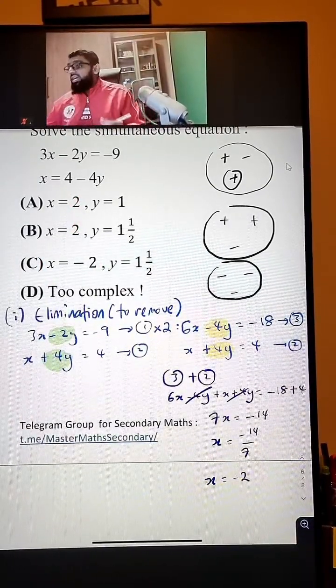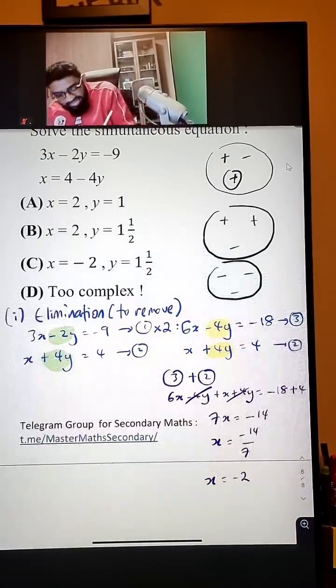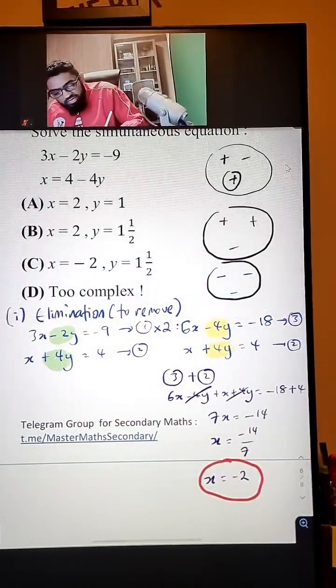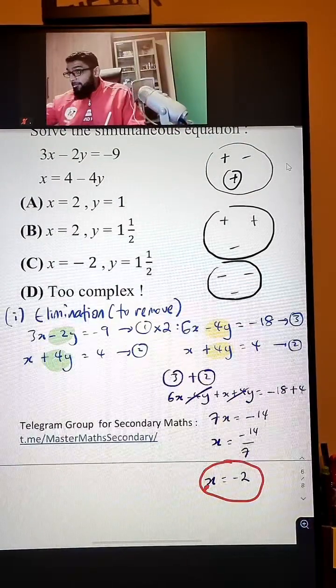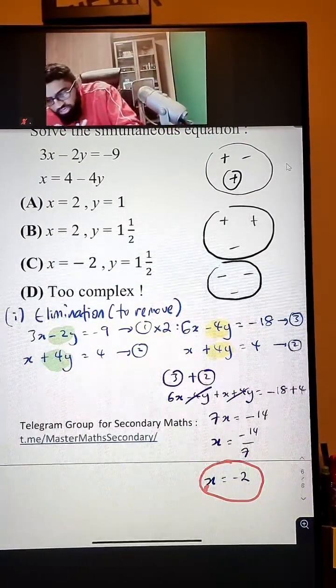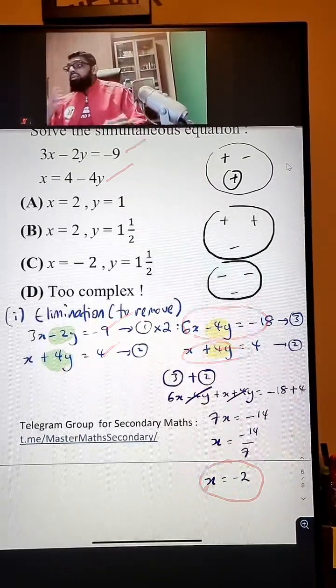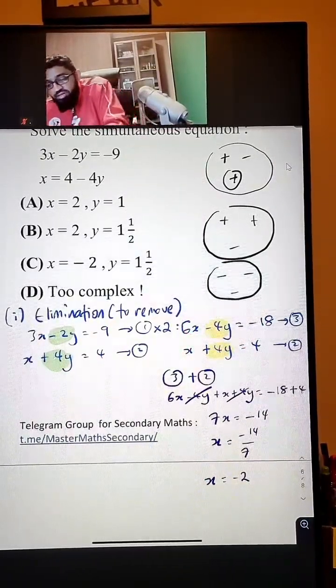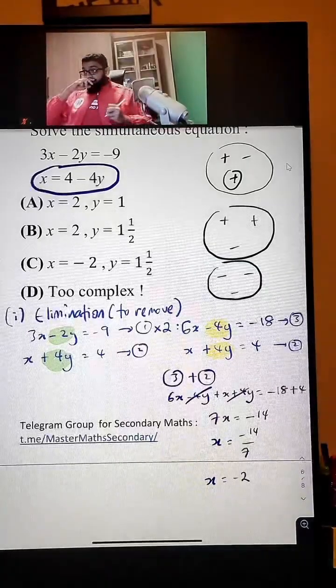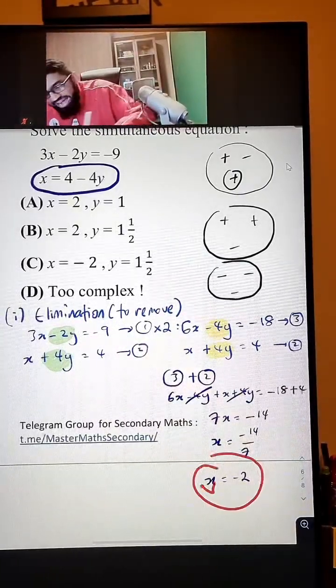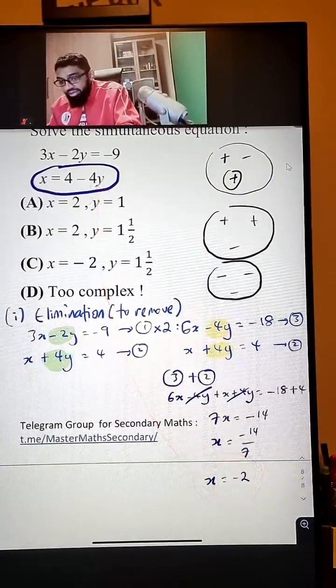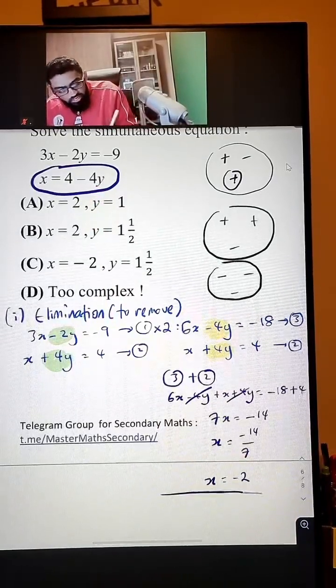But we need to find y. How to find y? You can take this x and put it into any equation. Any equation. You can put it here, you can put it here, any equation is possible. Now let's say you want to put the x back here, into the top equation, so that you can find y. Okay, how to do that? Let's see.